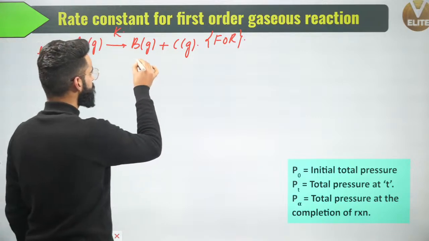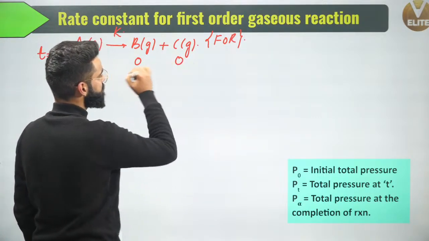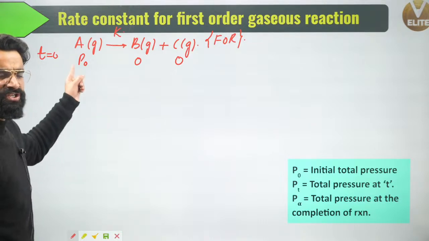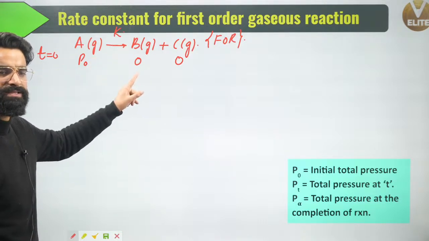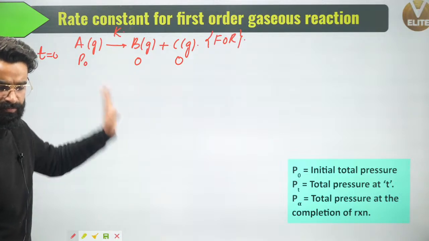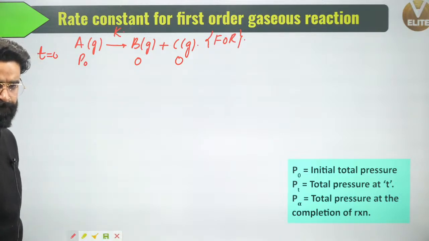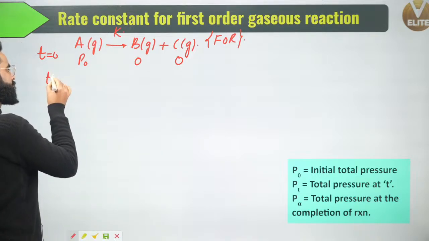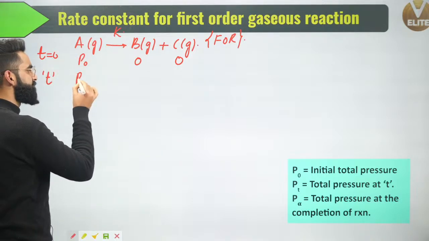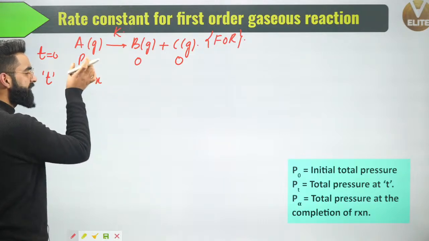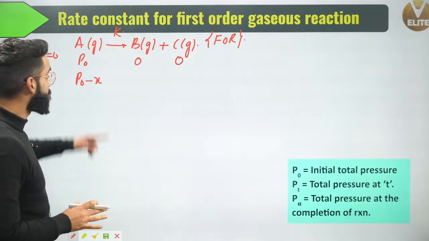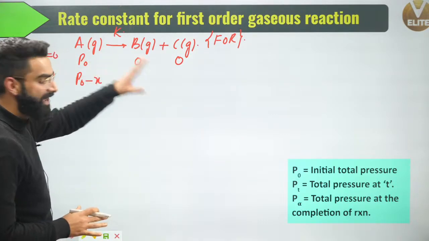What is going to be the pressure due to B? It's going to be 0. What is going to be the pressure due to C? It's going to be 0. Yes, correct. And this homogeneous reaction is taking place at a constant temperature, I'm assuming. Now at any time t, let's assume the pressure due to A is P naught minus X. I'm going to treat these pressures in the same way as moles.